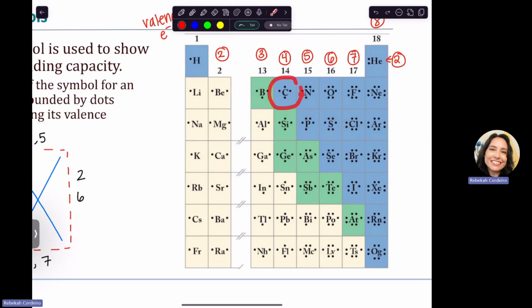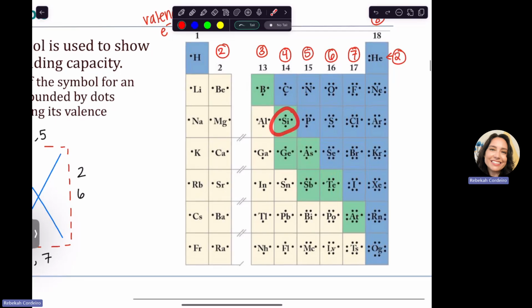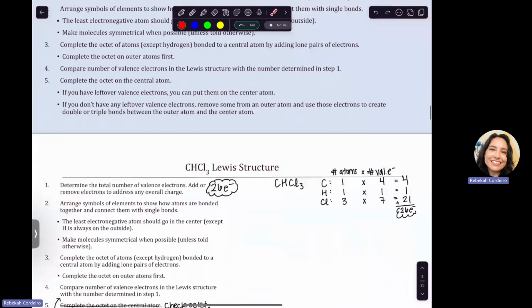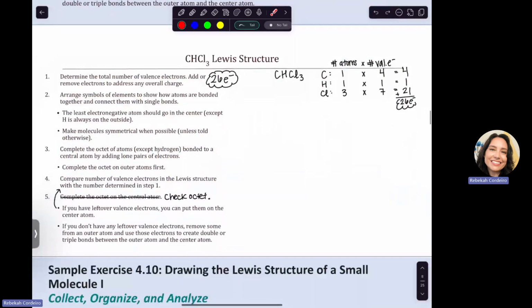So carbon likes to be in the middle because it likes to have 4 bonds around it. Nitrogen likes to have 3 bonds, oxygen 2, and fluorine, everybody in this family is 1. So just so you know, if you see carbon, silicon, it's probably going to be that they're in the middle. You'll get better at just kind of telling who should go in the middle by doing a little more practice.